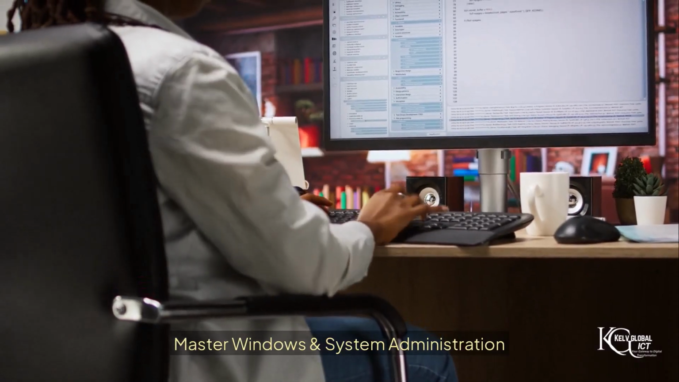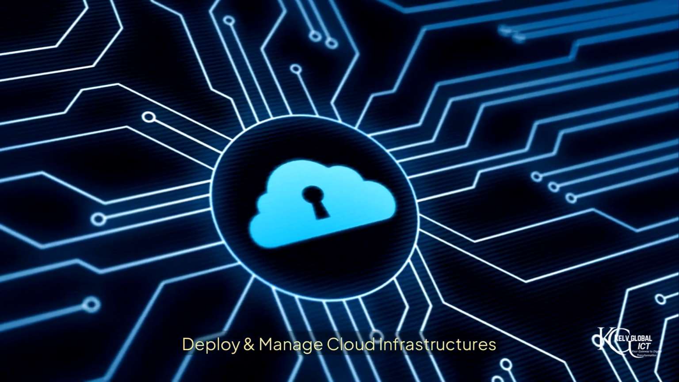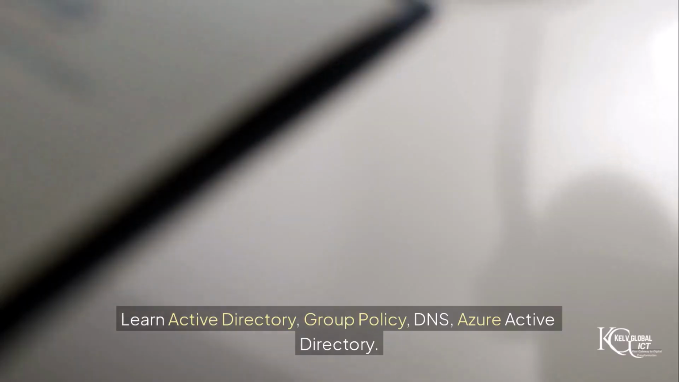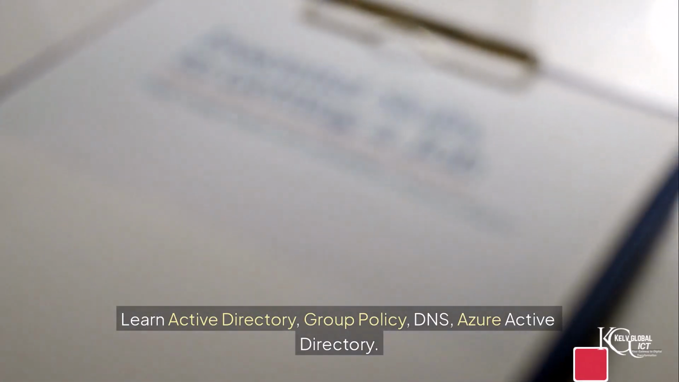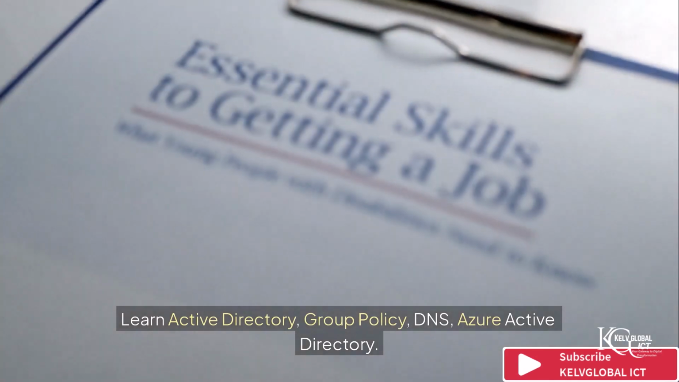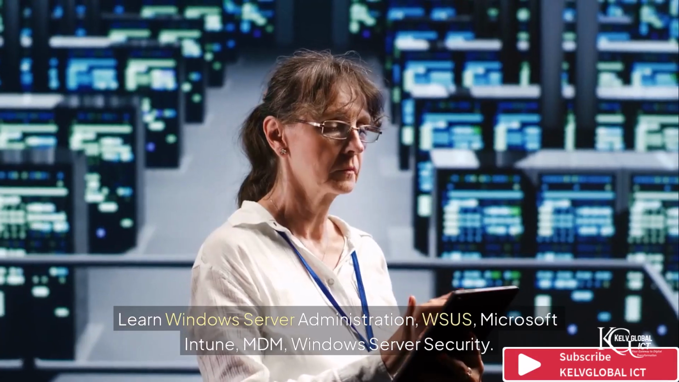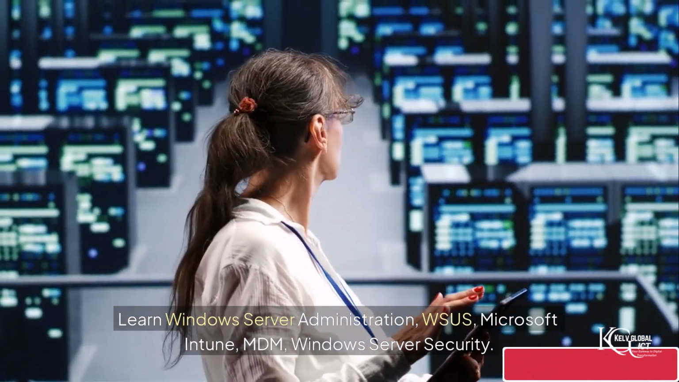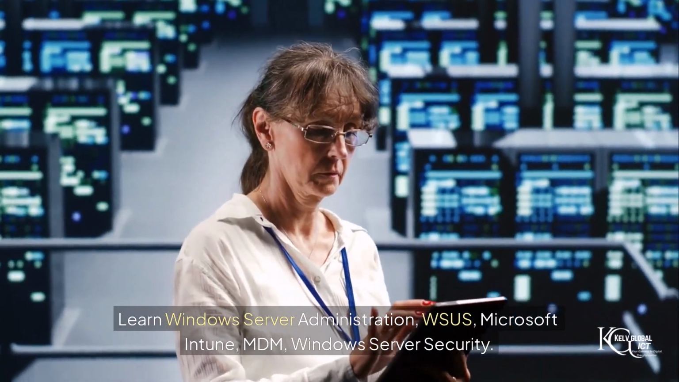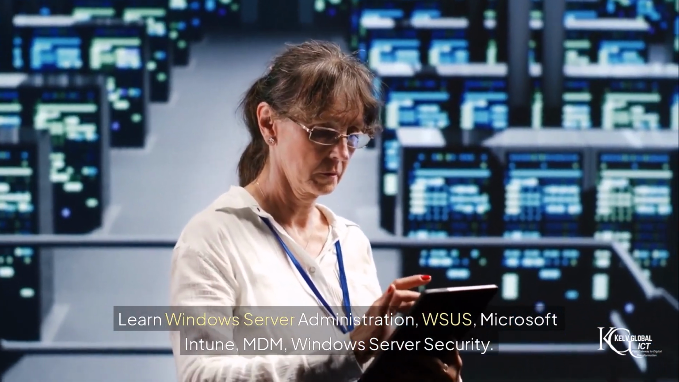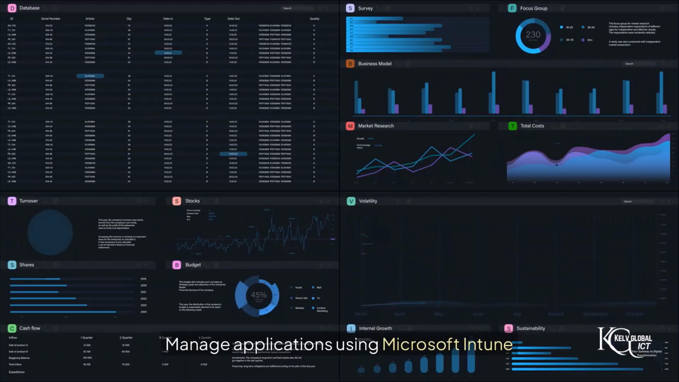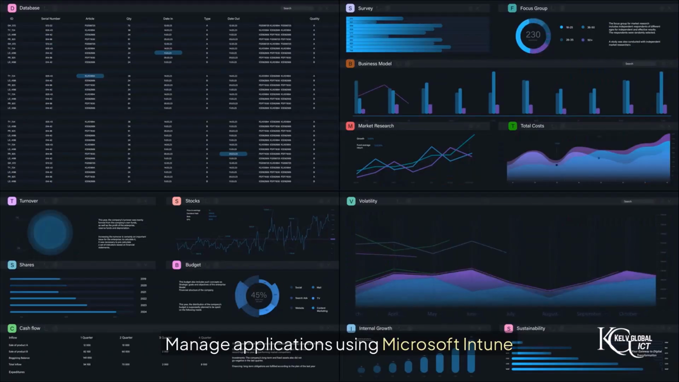Master Windows and System Administration. Deploy and manage cloud infrastructures. Learn Active Directory, Group Policy, DNS, Azure Active Directory. Learn Windows Server Administration, WSUS, Microsoft Intune, MDM, Windows Server Security. Manage applications using Microsoft Intune.